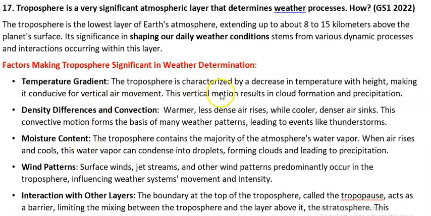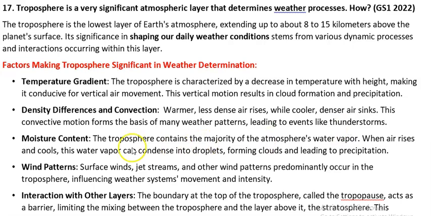So in the temperature gradient, at the bottom layer there is higher temperature, and at the top layer the temperature is decreasing. Because of this variation in temperature, there are density differences. Warmer, less dense air rises while cooler, denser air sinks. This is the basic principle of the troposphere. When the warm air rises, convective action takes place, and that leads to various weather patterns. Even thunderstorms are a result of this. When the hot air rises, it creates clouds, and that even creates thunderstorms as well.